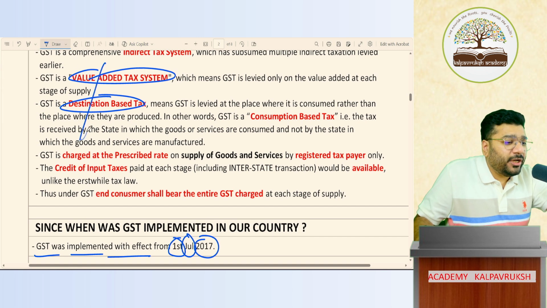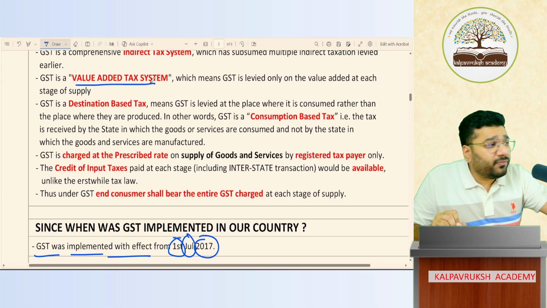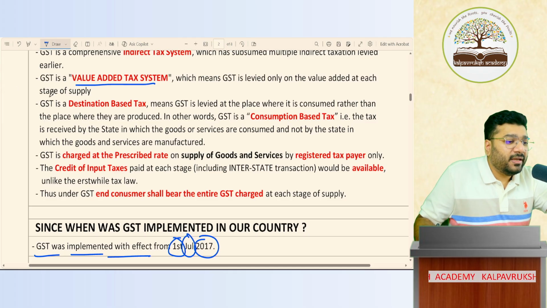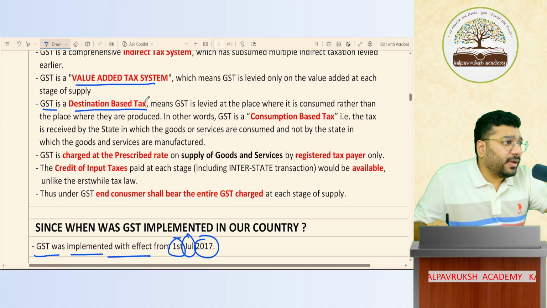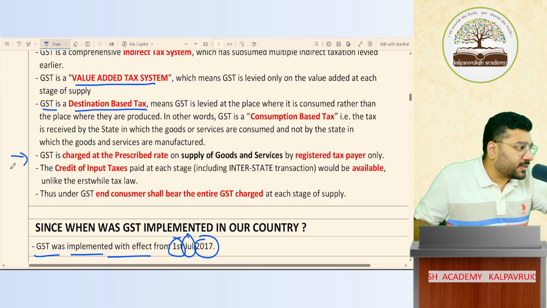But as of now, just remember in your mind, GST is called a value added tax system. From the MCQ point of view, this is very important. Now, what it is, I'll explain when the right time comes. Next, GST is a destination based tax. Remember for the MCQ point of view, I'm not explaining now. I'll explain in the future when the right time comes.